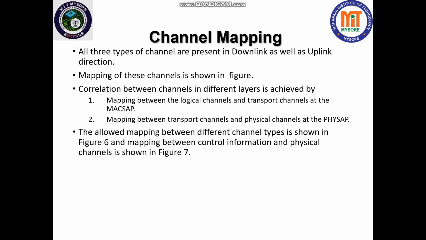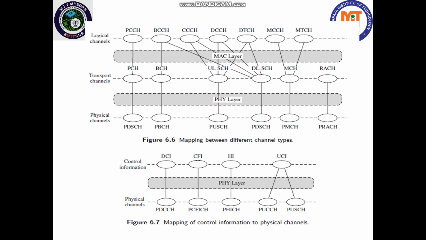Our next topic is channel mapping. All the three types of channels are present in the downlink as well as in the uplink direction. Mapping of these channels is shown in the figure. You can see over here these are the logical channels which we have discussed, and these are the transport channels, and we can see how they are mapped.